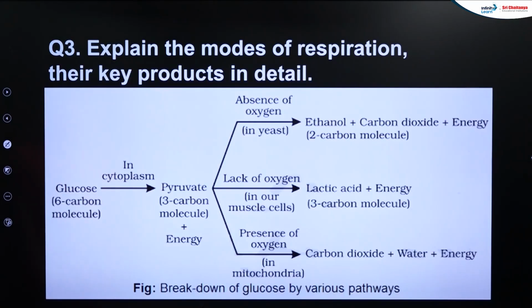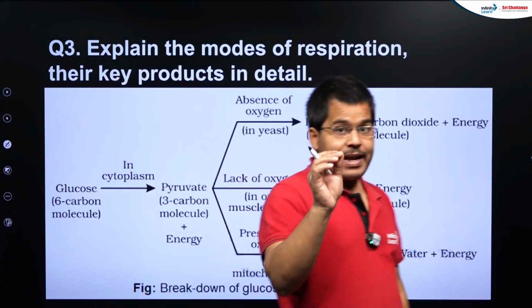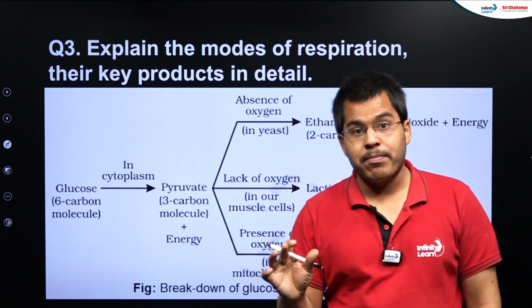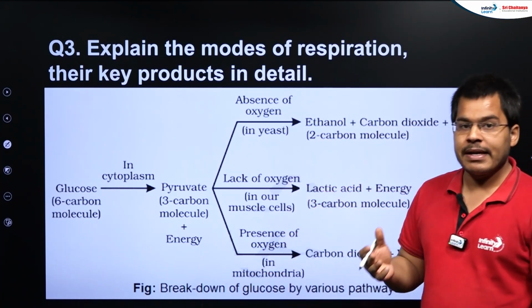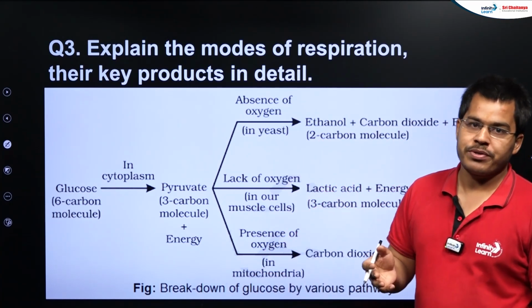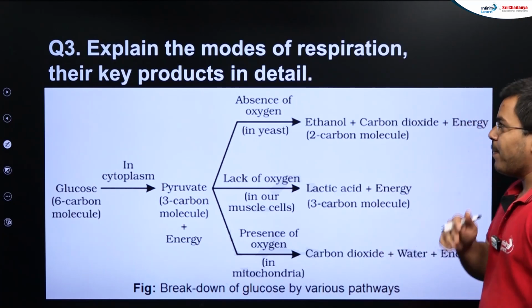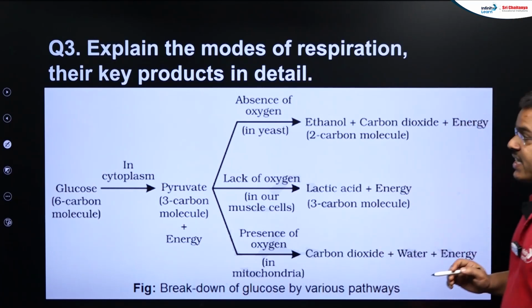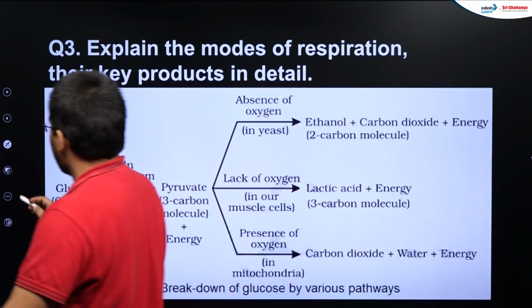Next thing, students, is your modes of respiration. This diagram, students, is the diagram of your NCERT book. That is an extremely important diagram. Every year a question is coming again in 1 mark, 2 mark, 3 mark question, okay, or 5 mark. What happens, students, during the process of respiration? Respiration can be of 3 types, okay.